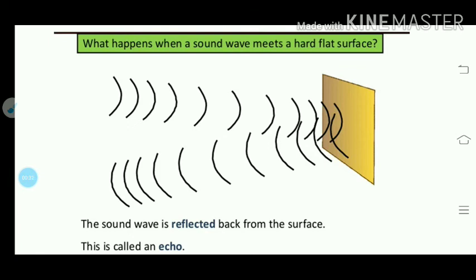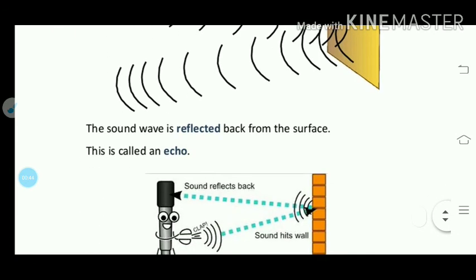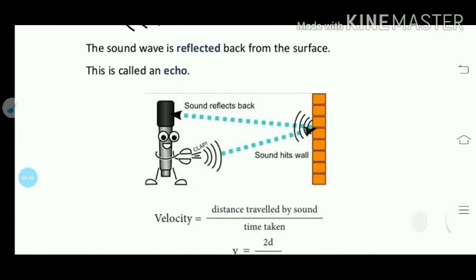So the reflected sound is called echo. The sound wave reflected back from the surface after hitting the wall or whatever the obstacle is called an echo. The sound heard after reflection from a distant obstacle after the original sound has ceased is called an echo.